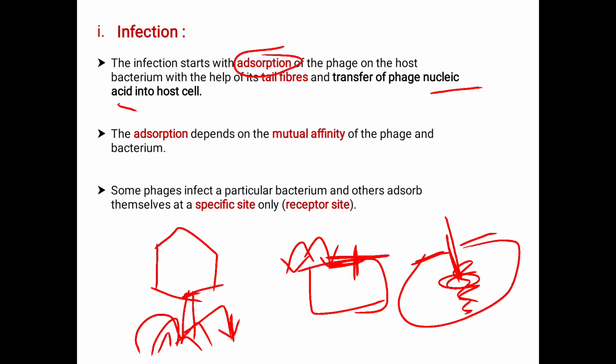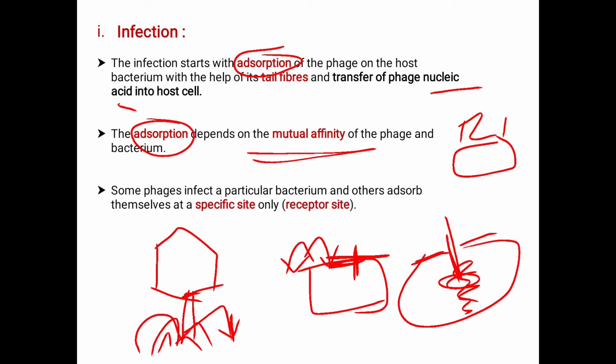Here the adsorption depends on the mutual affinity of the phage and the bacterium. In a few cases they have specific bacteria and specific viruses that infect the specific one. Assume this is the host cell, that is R1.